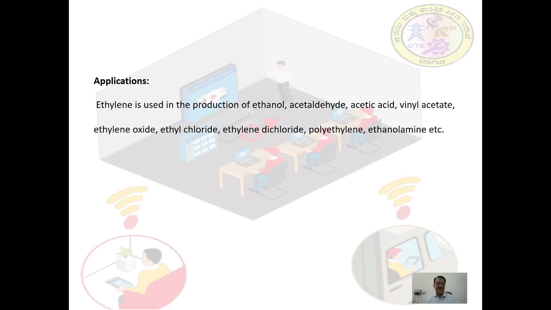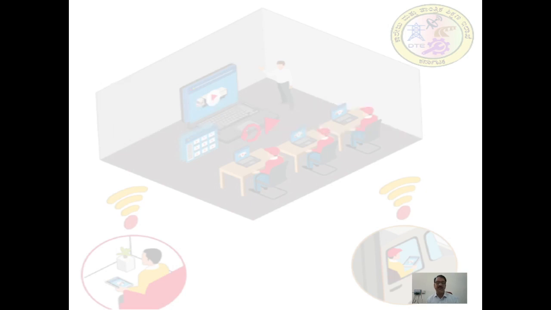Next, we will discuss the production of ethylene dichloride. The reaction involved is ethylene, C2H4, plus chlorine gives C2H4Cl2. This is the chemical reaction. The undesired products are propylene dichloride and polychloroethanes.